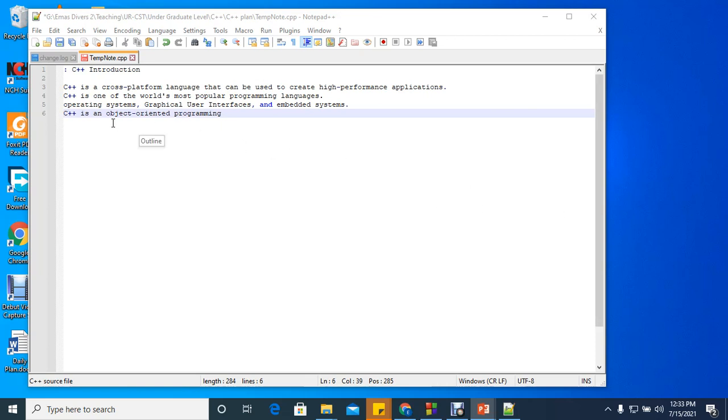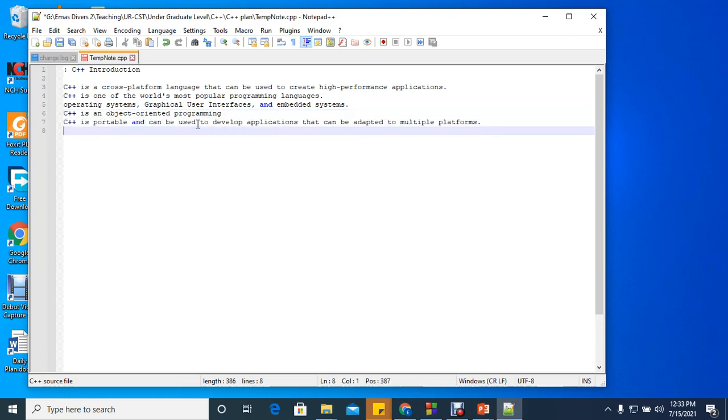Then, one of the advantages of object-oriented programming is that it allows the lowering of development costs because of its features. C++ is portable, which means it can be used to develop applications that can be adapted to multiple platforms, multiple operating systems. C++ is easy and fun to learn, and C++ is close to other object-oriented programming languages like Java or C#, so it is easy for the programmer to switch from one language to another.